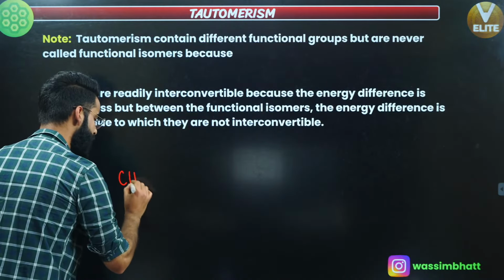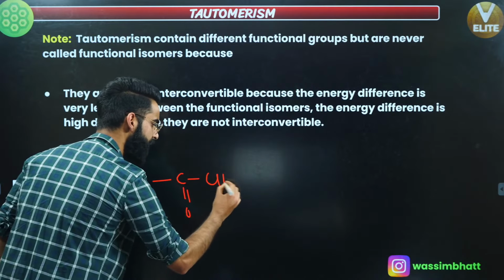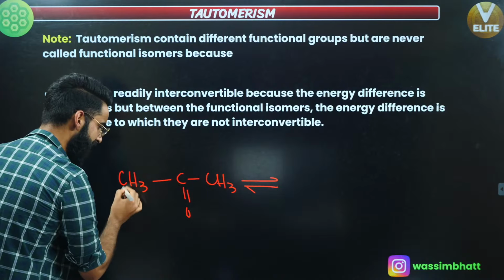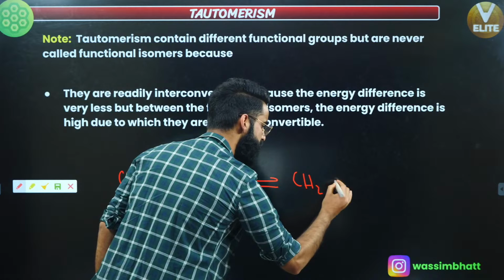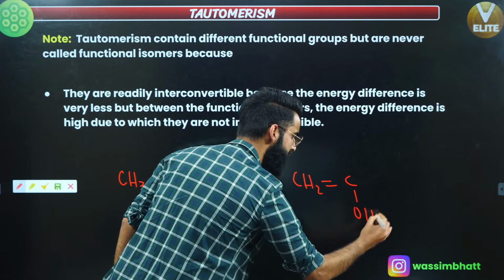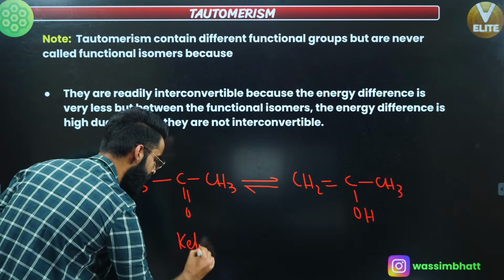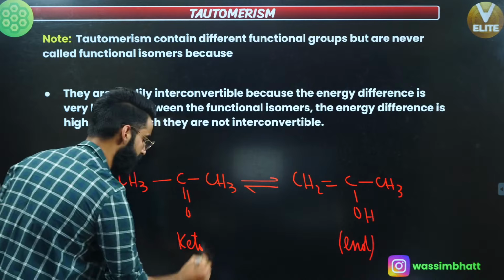I'm taking the ketone over here, CH3, this is C double bond O, this is CH3. Now what happens? Due to tautomerism, I'll take one of the H positive out. That H positive I'm going to attach over here, right? So finally you get CH2 double bond C, this is OH, correct? And this is CH3. This is what I call the keto form. This is what I call the enol form, correct? One is keto form, one is enol form.